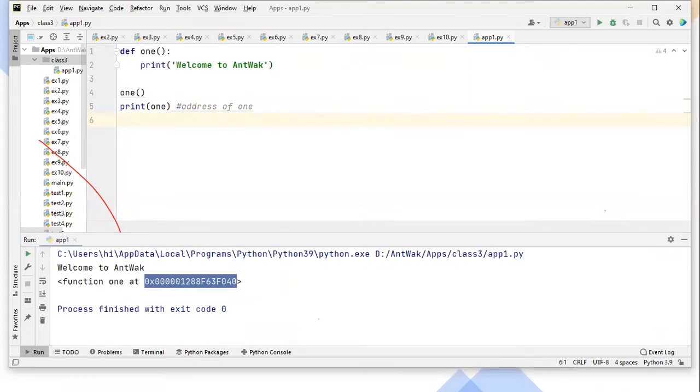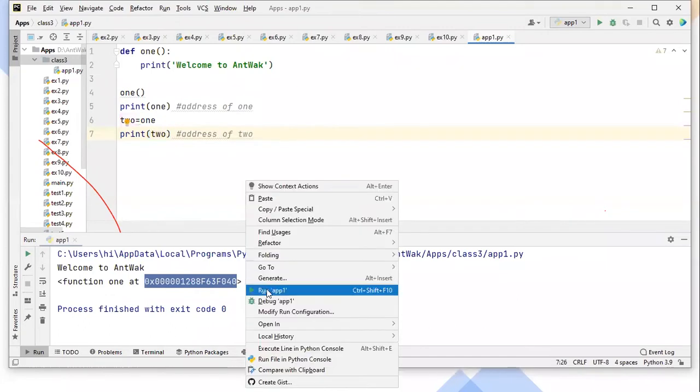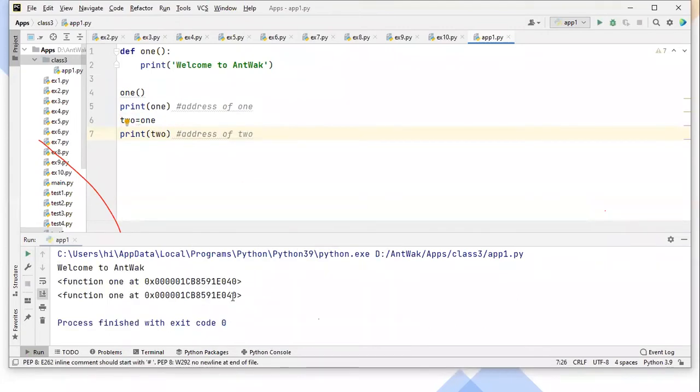Now, on the next line, I am taking one more variable, with the variable name two. To two, I'm assigning one. And just now I have shown you, guys, that if you print any function name, it returns the address. So simply what you are doing now is passing this address of function one to two. Now you can also check the two function. Here I am printing the two function address. Now, guys, have a look. You can see the same output.